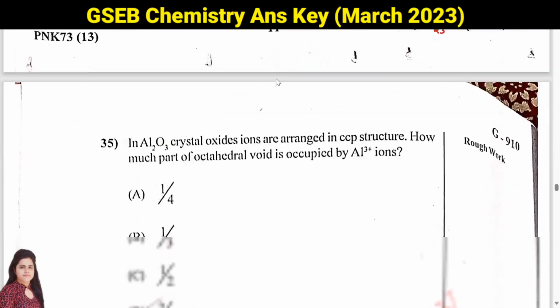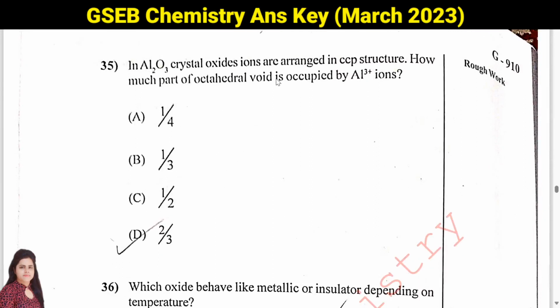Then question number 35. In Al2O3 crystal, oxide ions are arranged in CCP structure. How much part of octahedral void is occupied by Al3 positive? It is very easy question. See this. The formula is Al2O3.